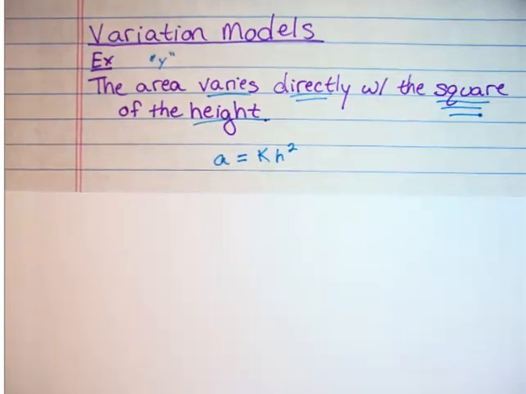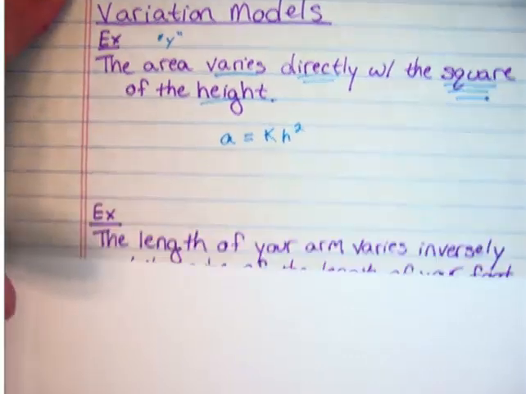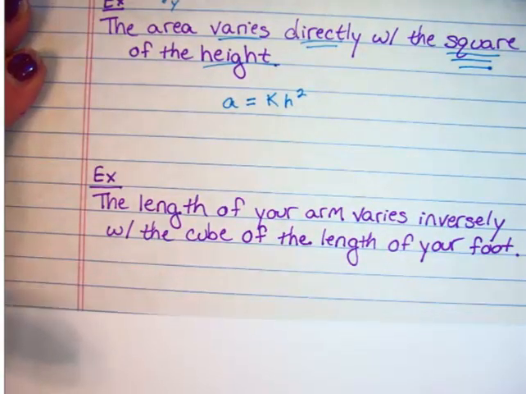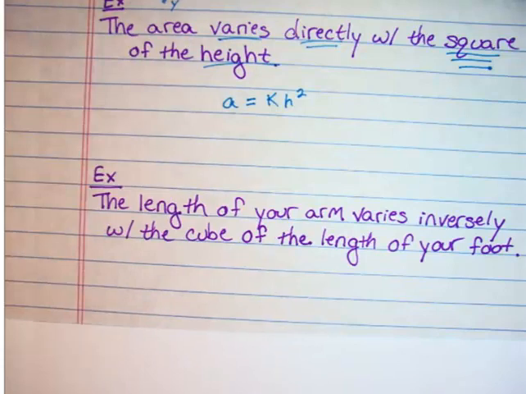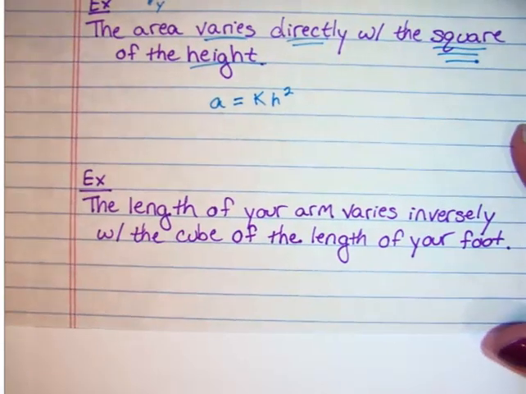Now, I'd have to give you some kind of information. You plug in for your h and a value, you solve for your k, and then you have the equation that you can use for your stories. So here's the next one. The length of your arm varies inversely with the cube of the length of your foot. See if you can write this one right away at the beginning.